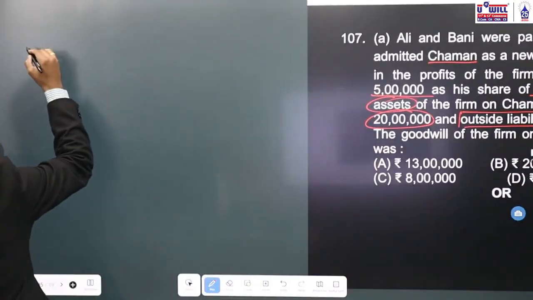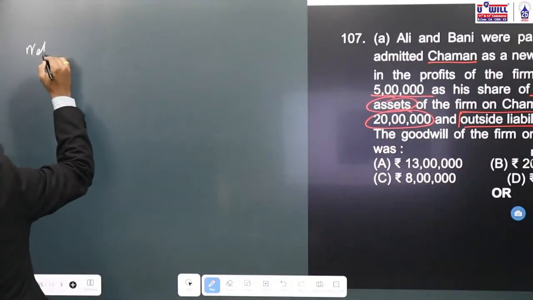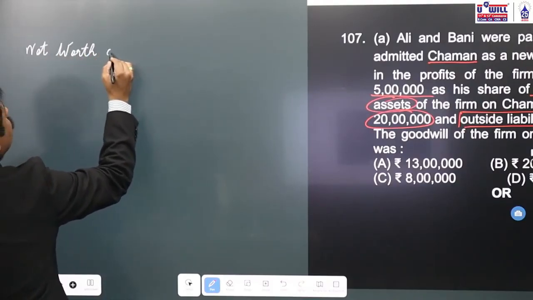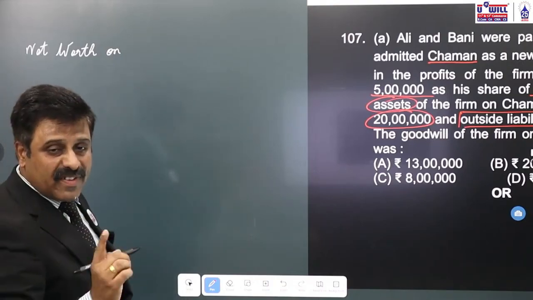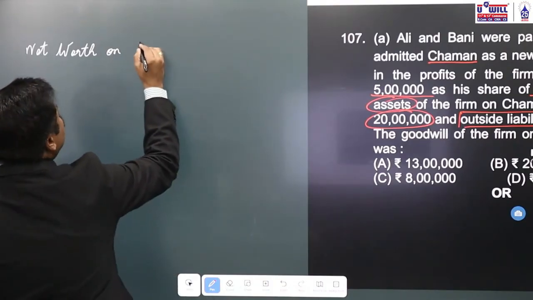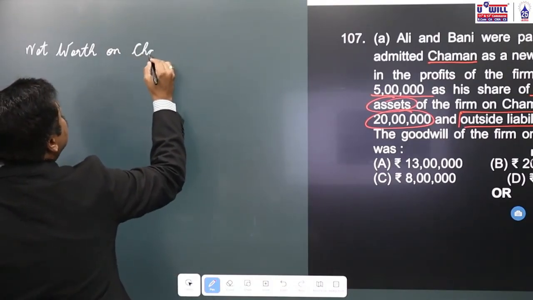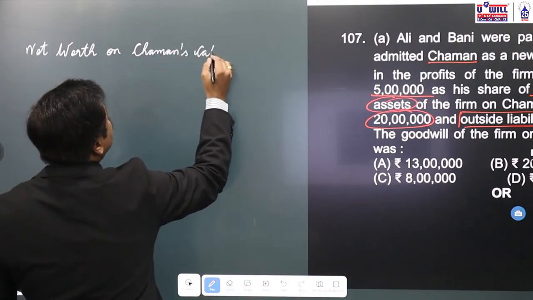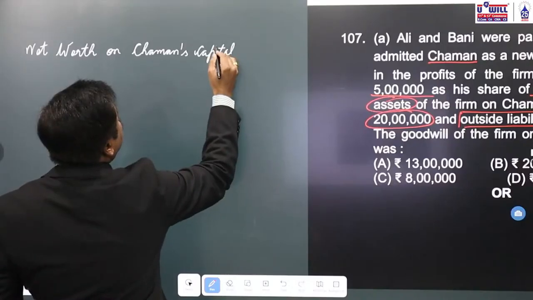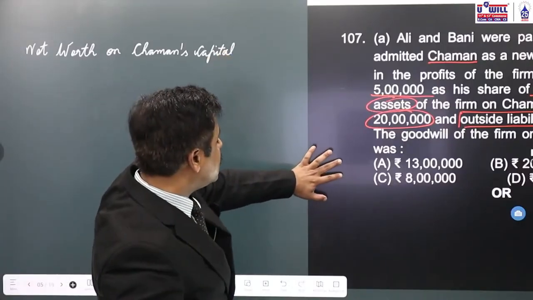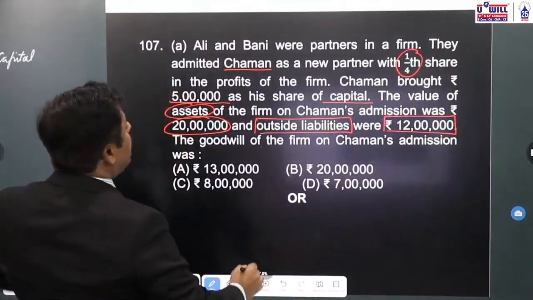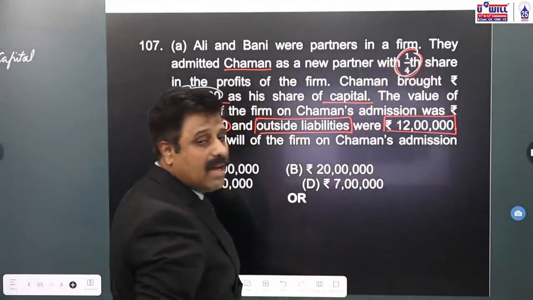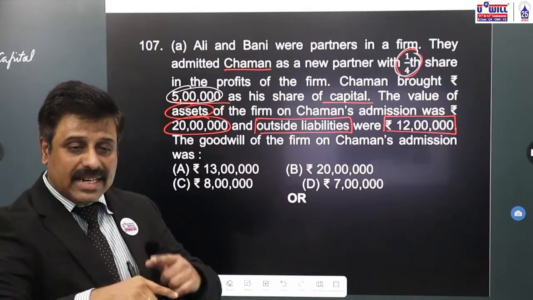First, we find the net worth on the basis of new partner, that is Chaman's capital. Now, how to find the net worth on the basis of Chaman's capital? Chaman's capital is how much? 5 lakhs. And Chaman's share is how much? 1/4. We would do multiplication with the reciprocal.